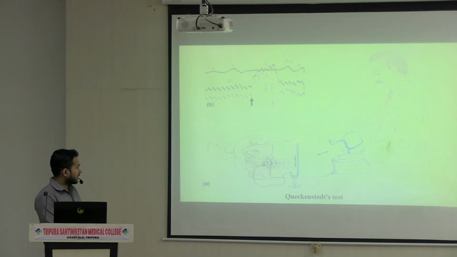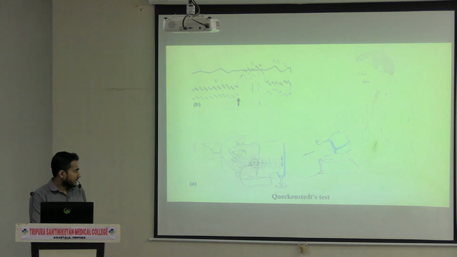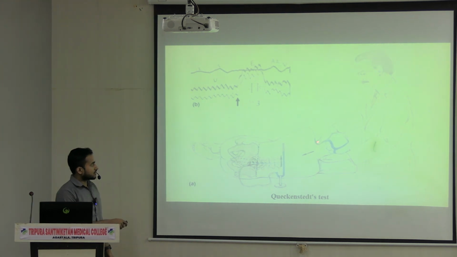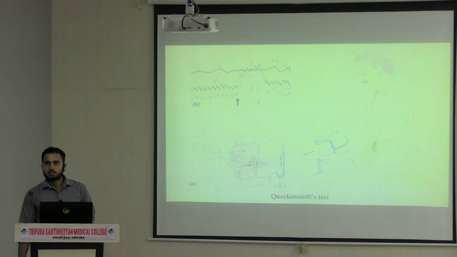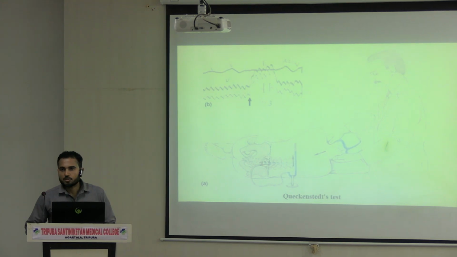So here you can see Queckenstedt's test is done. The veins of the neck are compressed on either one side or both sides. As a result, what will happen? If it is normal, then there will be an increase in the intracranial pressure, which can be monitored by a manometer.